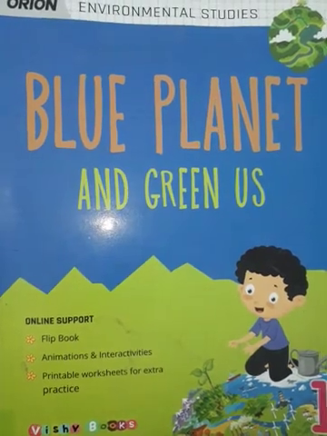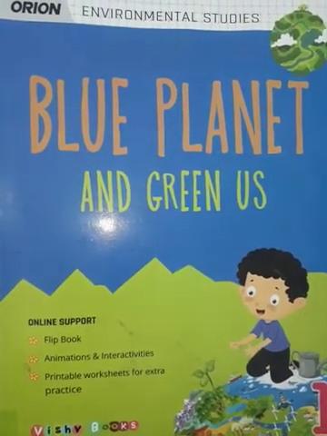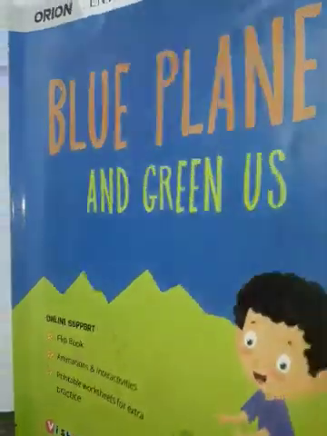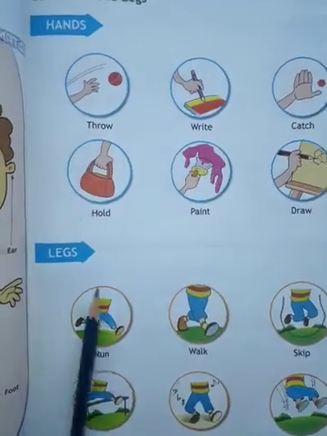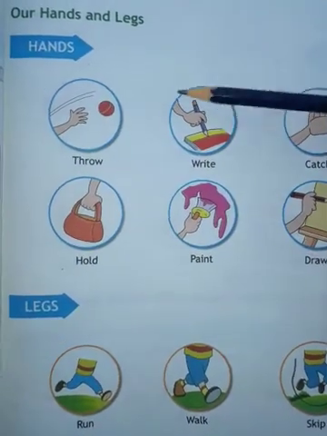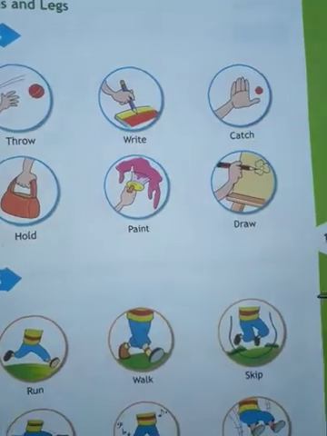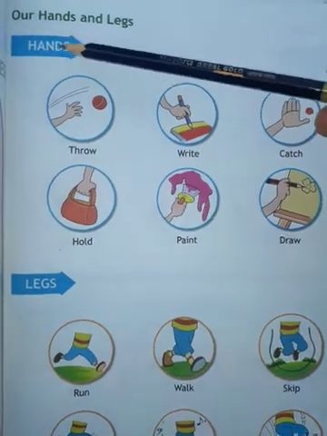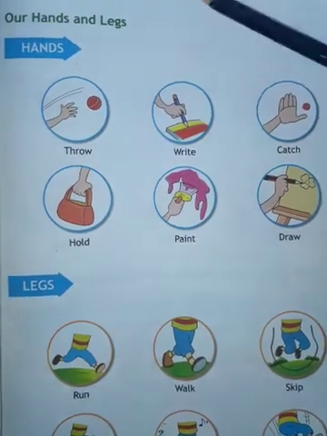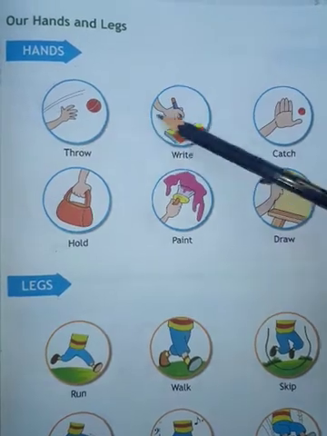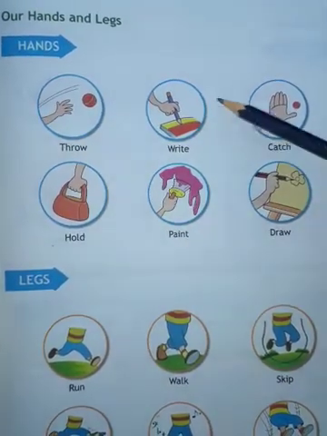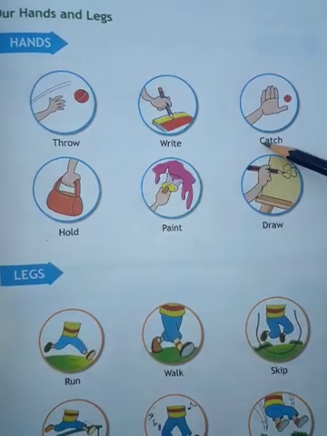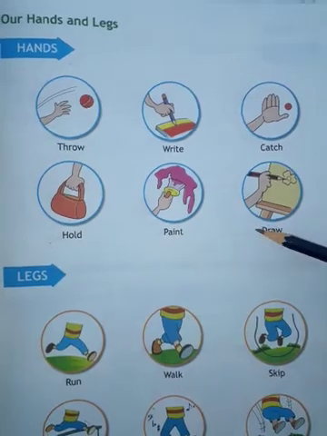So you know that every body part does different kinds of work. First of all, we talk about our hands and legs. Let's see our hands and legs, page number 11. Your page number 10 is completed. Now page number 11, our hands and legs. So now you can see here your hands help you in different kinds of work: throw, write, catch, hold, paint, draw.